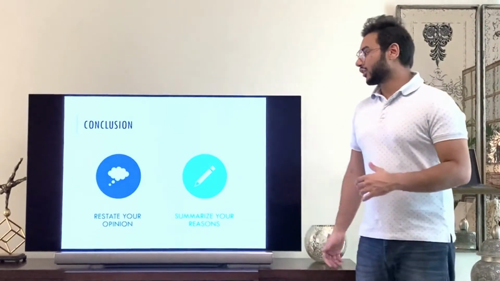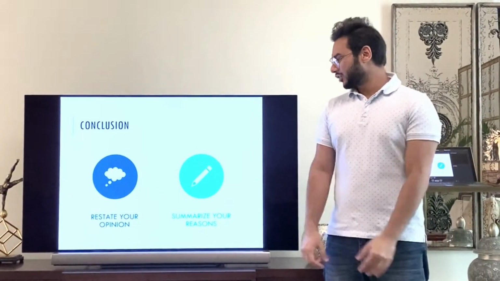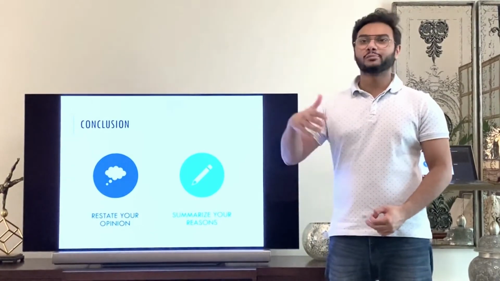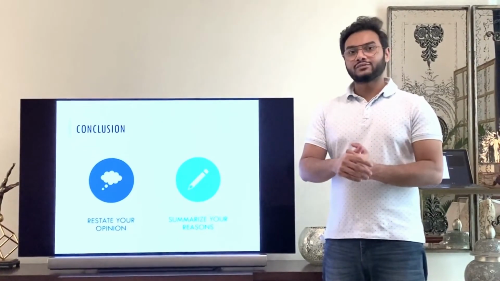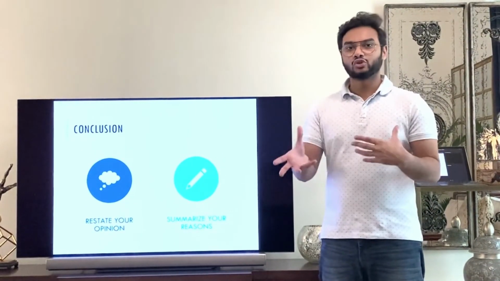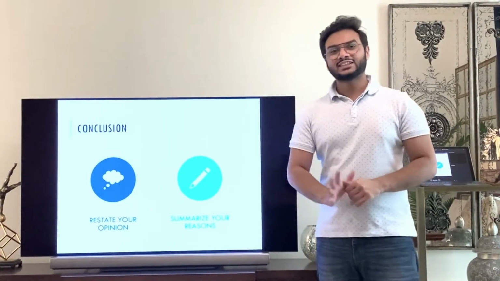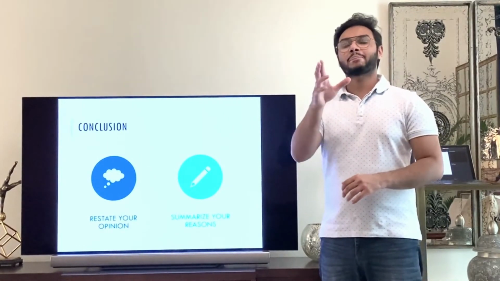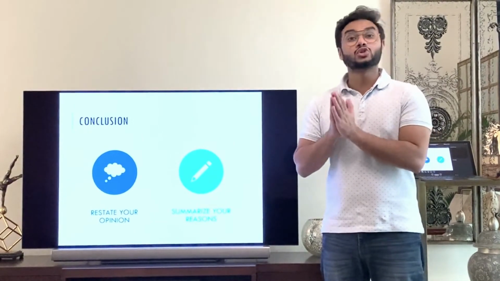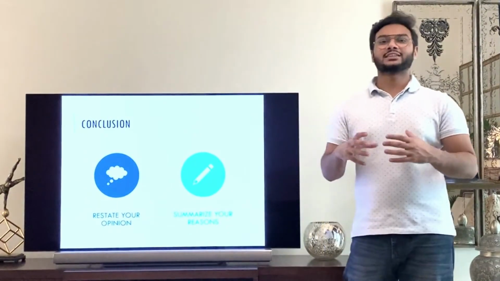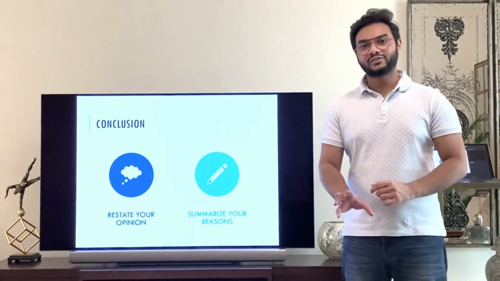Now we come to the fourth paragraph. Conclusion. There's absolutely no new opinion you have to write in that. You just have to restate your opinion, so why you believe this to be the right thing. And you could write, to conclude, I do believe that high passion will lead to a better career than high paychecks. All that stuff you can write here, and you have to summarize your reasons, just the summary of what you have given in paragraph number 2 and paragraph number 3. Just restate that. Do not use the same words. Use different words, but put in the same information, and you will be fine. This will lead to a cohesive nature of writing.